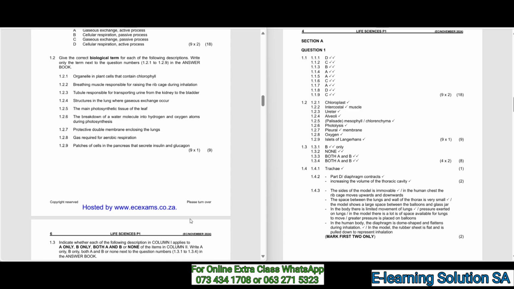1.2.6, the breakdown of water molecules into hydrogen and oxygen atoms during photosynthesis, that one is photolysis. 1.2.7, protective double membrane enclosing the lungs, that one is pleural membrane. 1.2.8, gas required for aerobic respiration, that gas we call oxygen. 1.2.9, patches of cells in the pancreas that secrete insulin and glucagon, so that one is the islets of Langerhans.